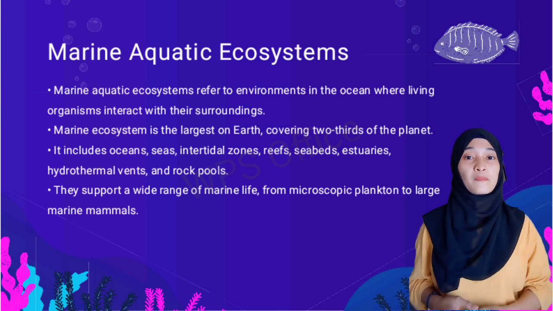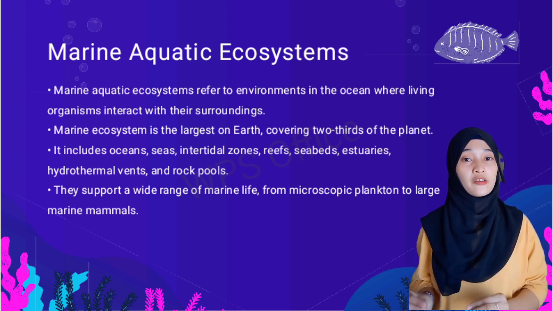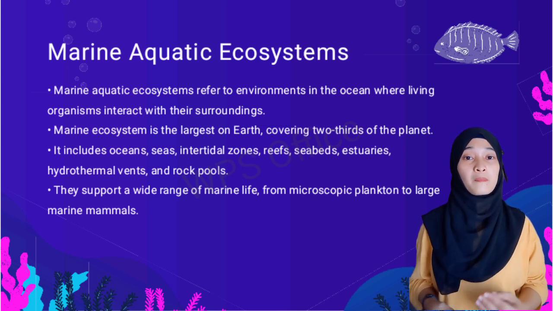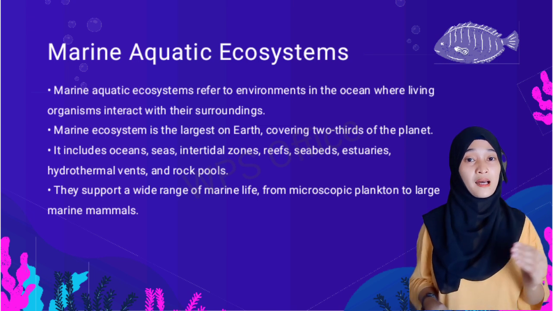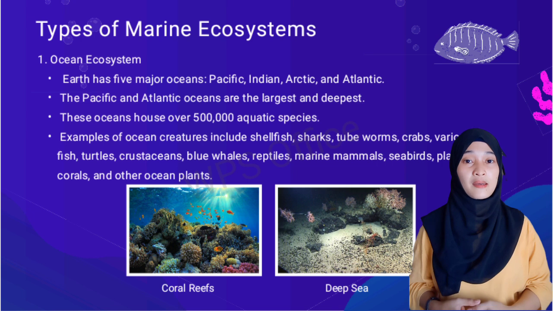The second type of aquatic ecosystem is the marine ecosystem. Marine ecosystems refer to the environment or habitat in the ocean. The marine ecosystem has the largest portion on Earth, covering 2/3 of the planet. They support a wide range of marine life, from microscopic plankton to large marine mammals. There are two types of marine ecosystem: the ocean ecosystem and the coastal system.